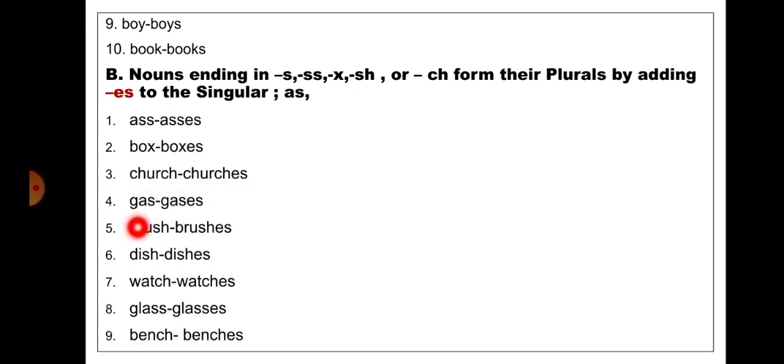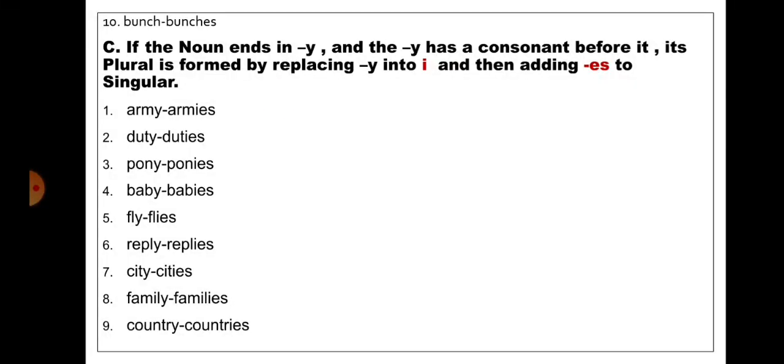Gas, by adding es to the singular it will become plural, gases. Brush, by adding es it will become plural, brushes. Dish, by adding es it will become plural, dishes. Watch, by adding es it will become plural, watches. Glass, by adding es it will become plural, glasses. Bench, by adding es it will become plural, benches. Bunch, by adding es it will become plural, bunches.